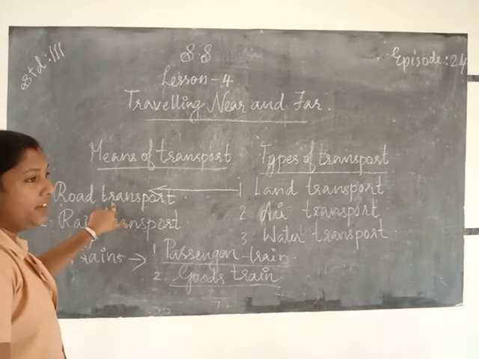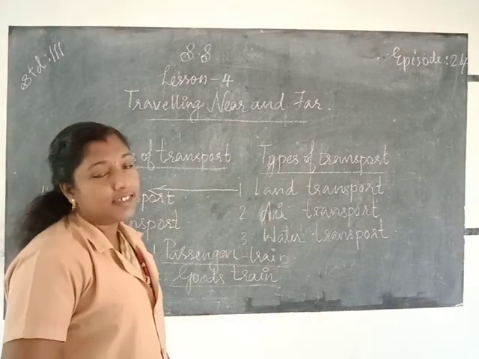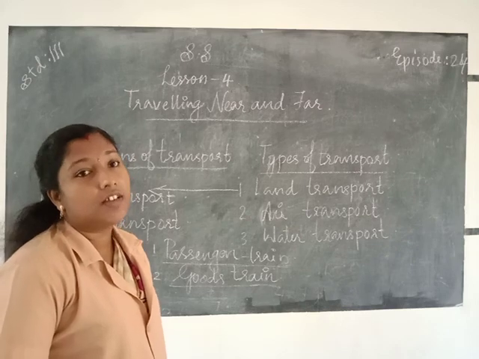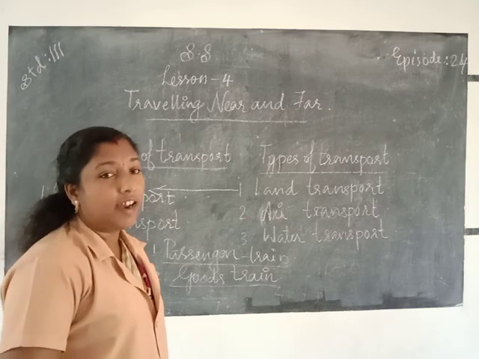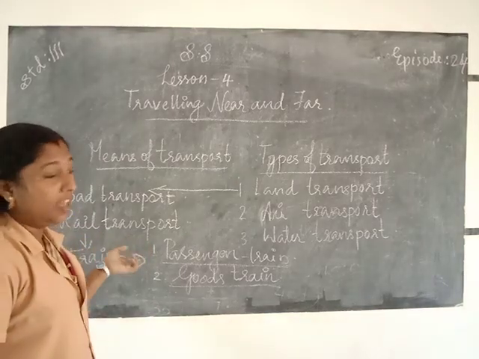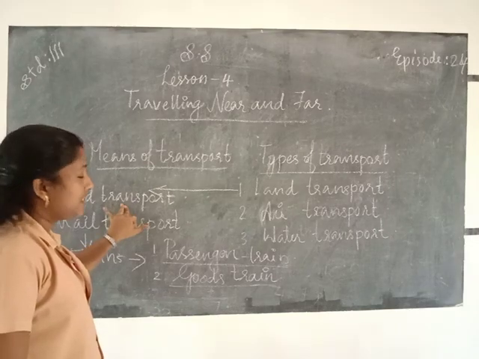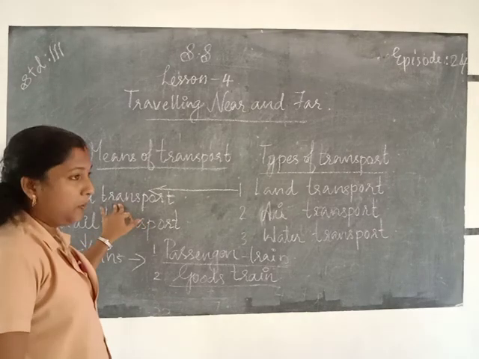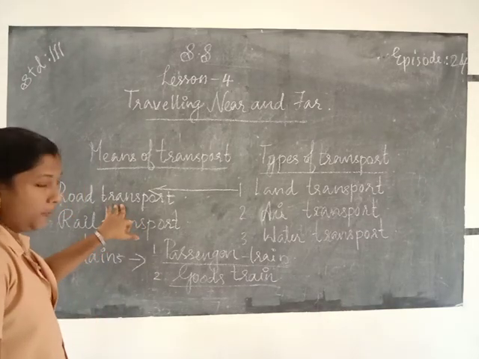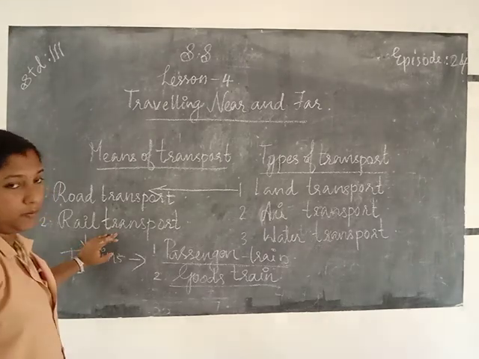We use vehicles like scooters, bicycles, cars, rickshaws, buses, lorries, etc. to travel from one place to another on land. That type of transport is called what? Road transport.